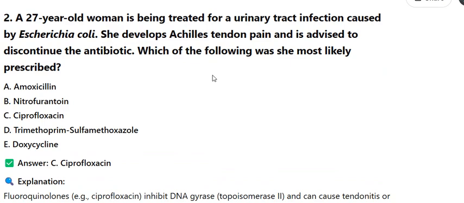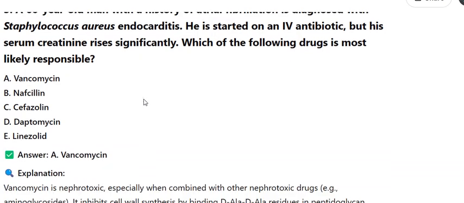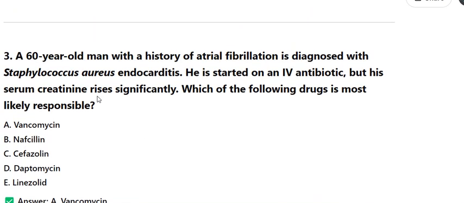2. A 27-year-old woman is being treated for a urinary tract infection caused by Escherichia coli. She develops Achilles tendon pain and is advised to discontinue the antibiotic. Which of the following was she most likely prescribed? A. Amoxicillin. B. Nitrofurantoin. C. Ciprofloxacin. D. Trimethoprim-sulfamethoxazole. E. Doxycycline. Answer: C. Ciprofloxacin. Explanation: Fluoroquinolones, e.g. ciprofloxacin, inhibit DNA gyrase, topoisomerase II, and can cause tendinitis or tendon rupture, particularly in older patients and those on corticosteroids. They are used for complicated UTIs but should be avoided in pregnancy and children.